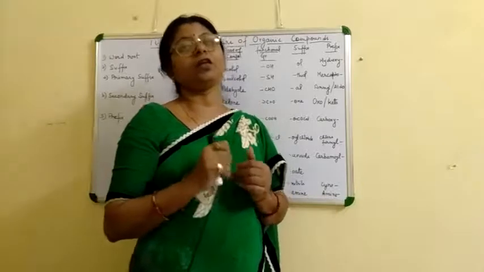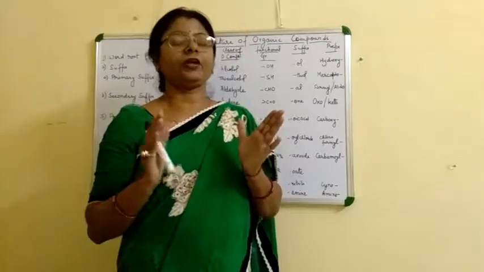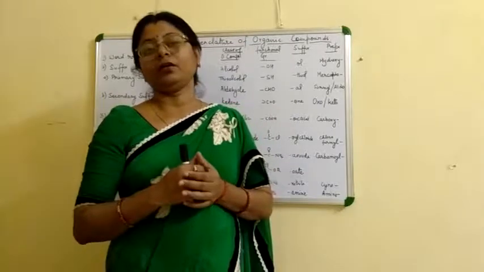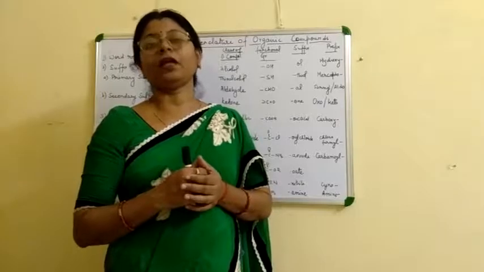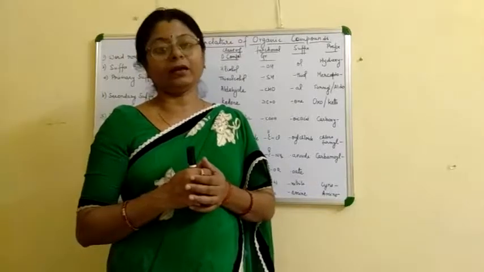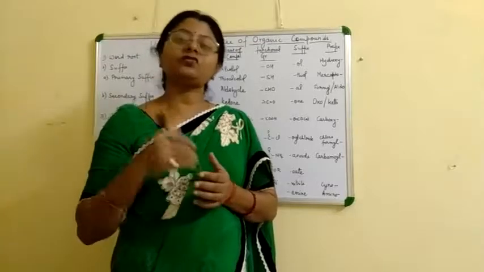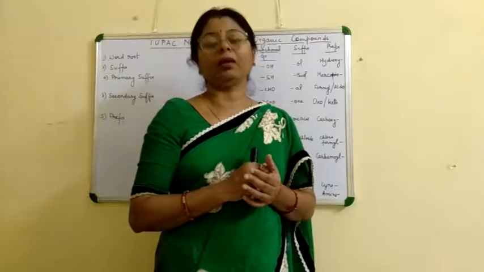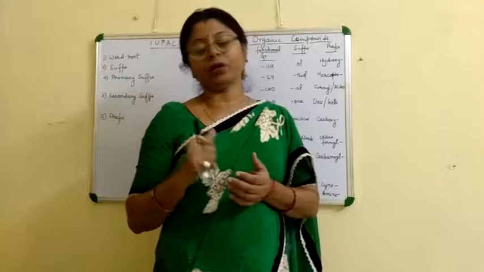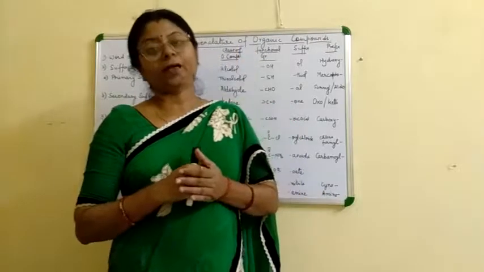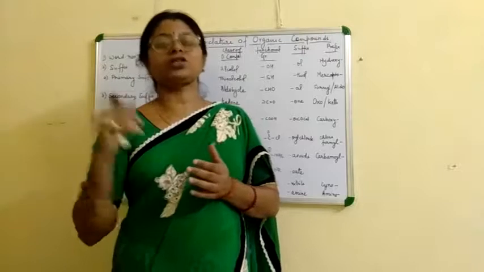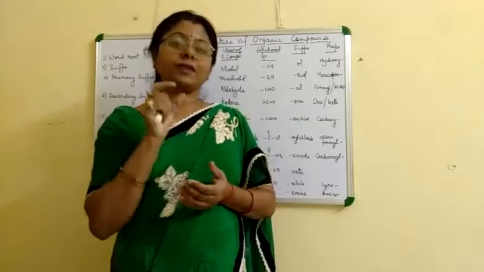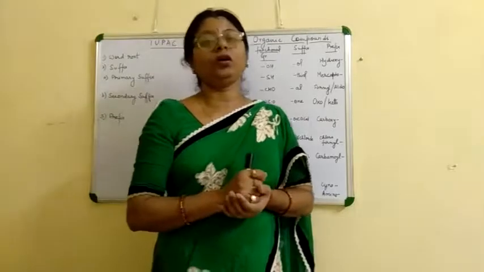If the carbon chain is of 5 continuous carbon atoms, that is known as pent. If all are bonded with single bonds, then we use ane: pentane, it is an alkane. If it is of 9 carbon atoms and all are linked by single bonds, then we name it nonane. Like this we name according to the number of carbon atoms present in the longest chain or parent chain, and we give the word root or the base. This is the basic unit of the nomenclature.